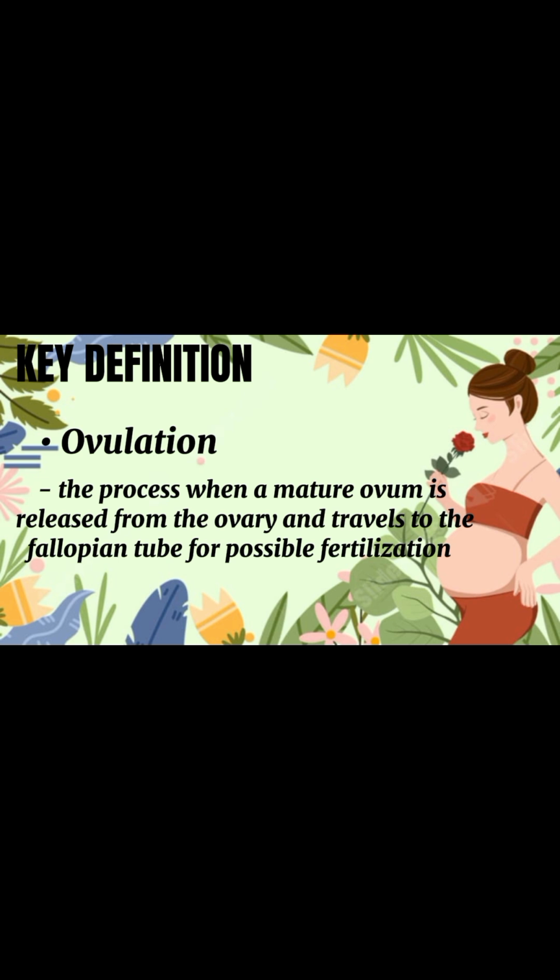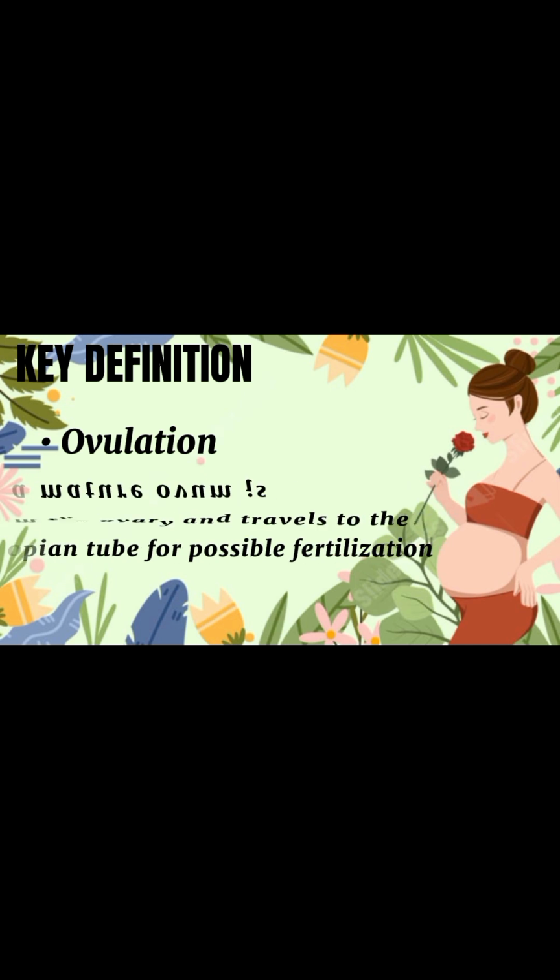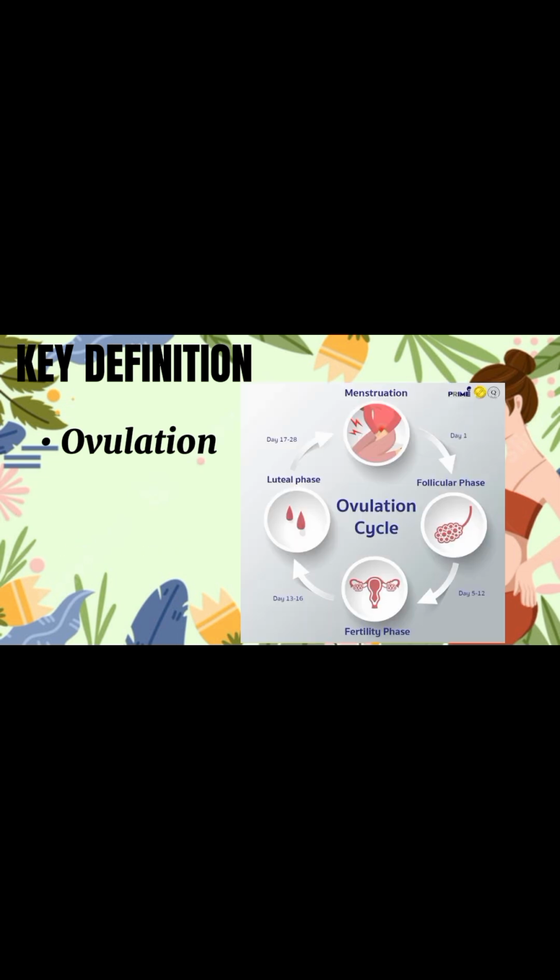Ovulation, the process when a mature ovum is released from the ovary and travels to the fallopian tube for possible fertilization. When the egg cell is ready, the bubble bursts open and the egg cell is released. The egg cell travels through a tube called the fallopian tube. The egg waits in the fallopian tube for a sperm cell to come along.